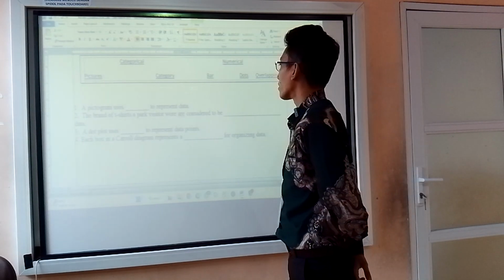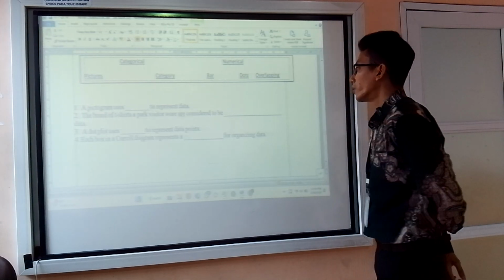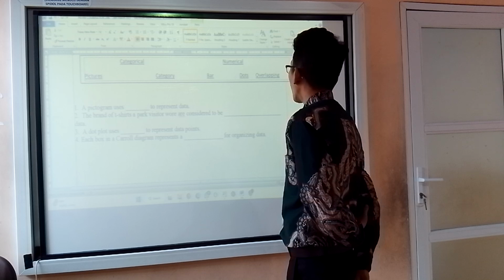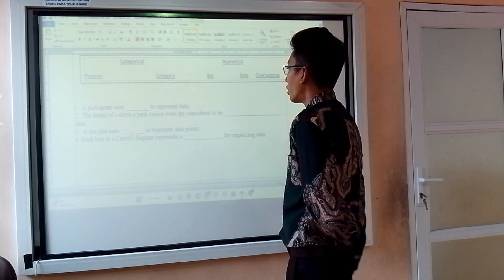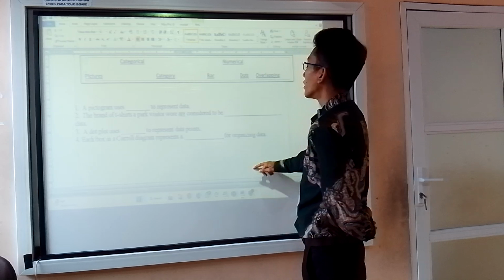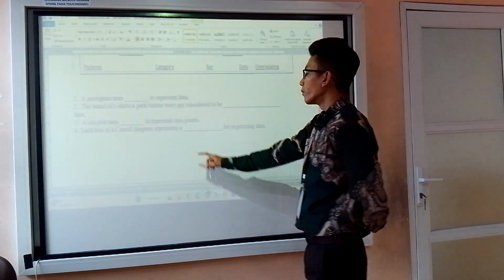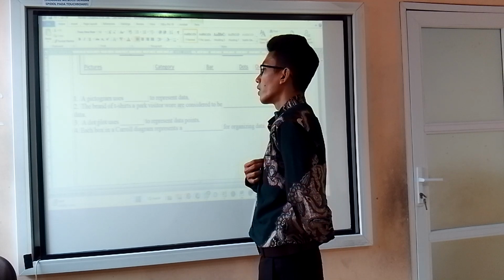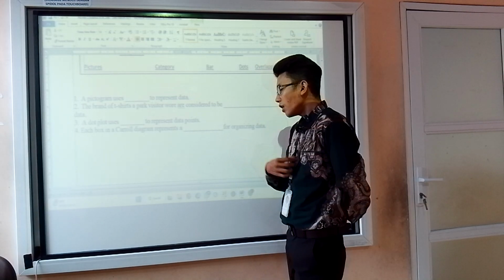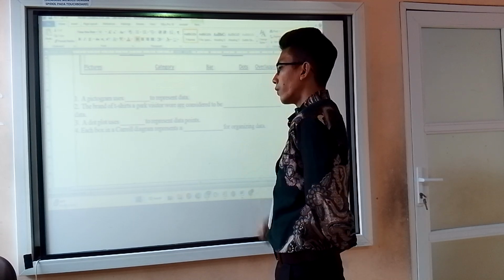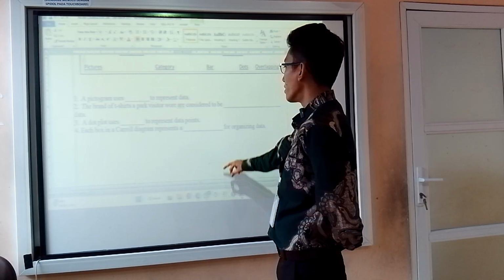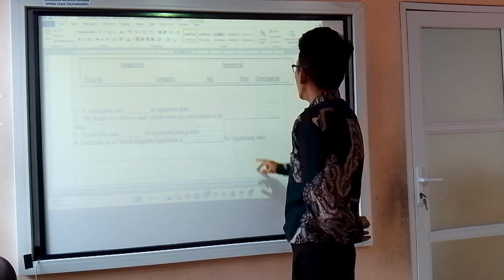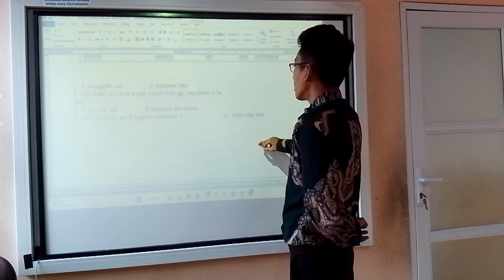A pictogram uses what to represent data? A pictogram uses pictures to represent data. The brand of t-shirt a park visitor wore is considered to be categorical data. A dot plot uses dots to represent data points or values. For example, 45 has 3 dots on it. That means the people who use a t-shirt with number 45 on it are 3 people. That is an example of dot plot. Each box in a Carroll diagram represents a category for organizing data.